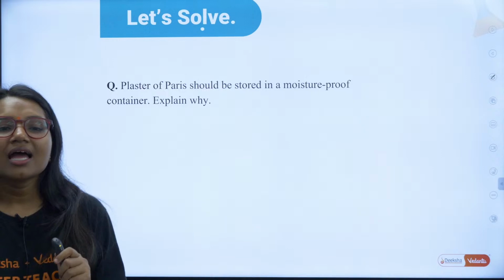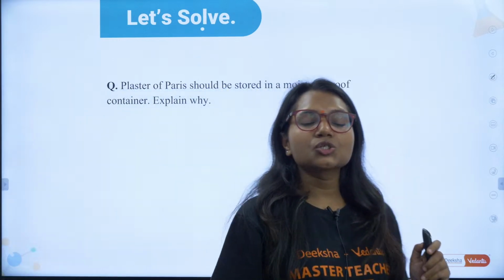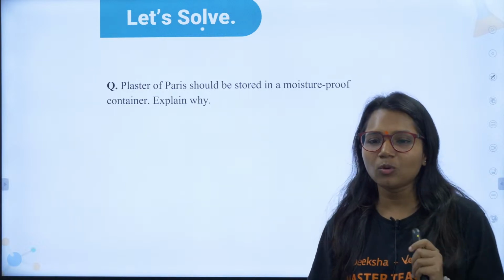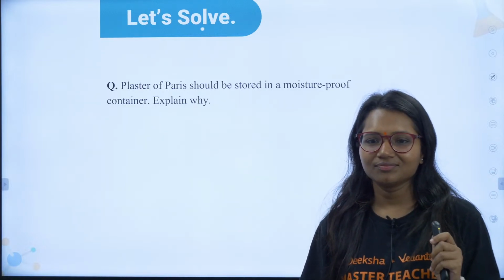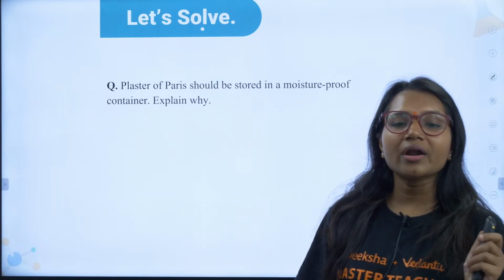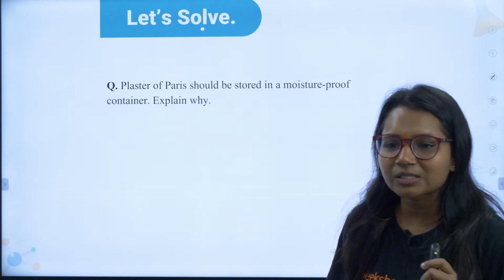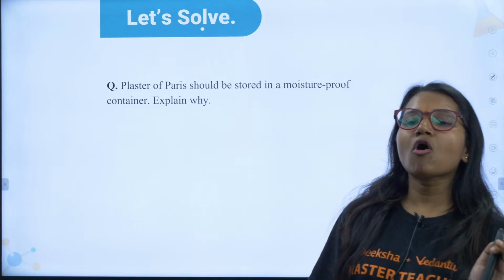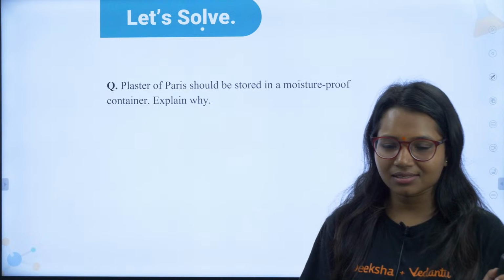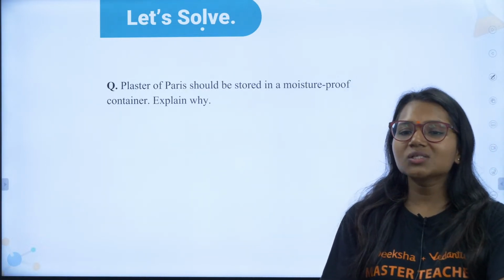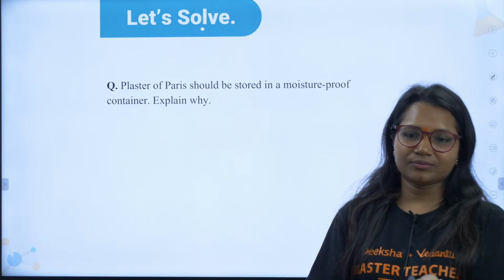Plaster of Paris should be stored in a moisture-proof container. Explain why. Who is going to tell me what is the formula for plaster of Paris, and where do we use plaster of Paris? Who is going to give me the answer for this?